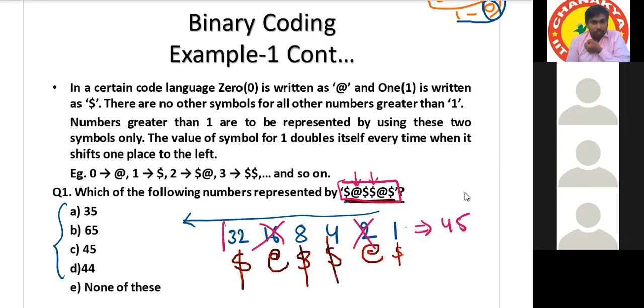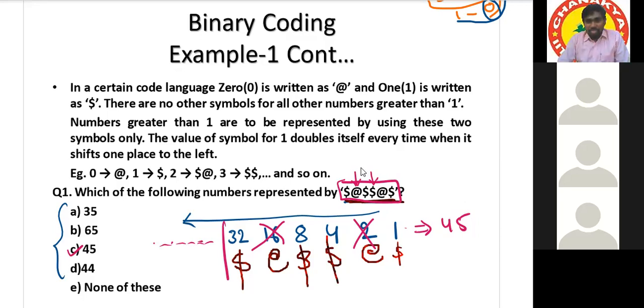If any more extra are given, we have to consider 64, 128, 256 also. And here the answer is 45. Actually, if you know the procedure, this is easier than converting a decimal number to binary. If you don't know the procedure, it will be a big task.